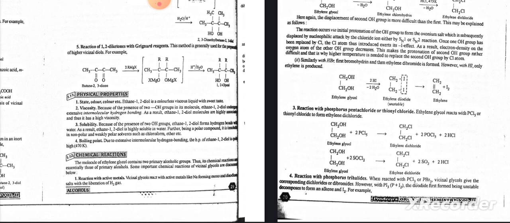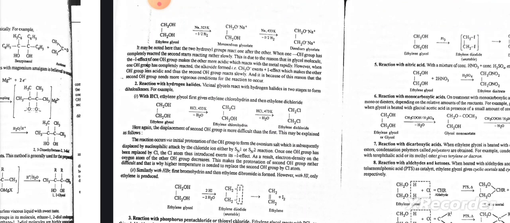Some important chemical reactions of vicinal glycols are discussed below. Reaction with active metals: vicinal glycols react with active metals like Na, forming mono and disodium salts with liberation of H2 gas. It may be noted that the two hydroxyl groups react one after the other. When one OH group has completely reacted, the second starts reacting rather slowly. This is due to the fact that in the glycol molecule, the negative inductive effect of one OH group makes the other more acidic, which reacts with the metal rapidly.